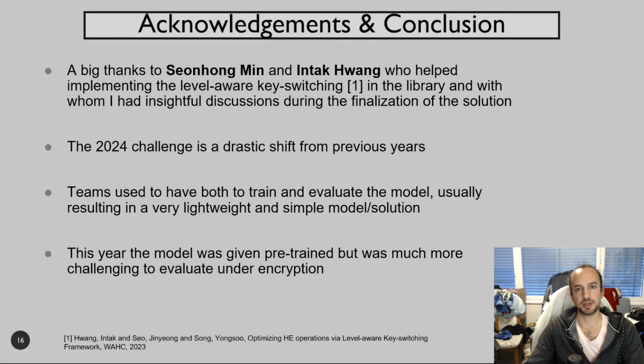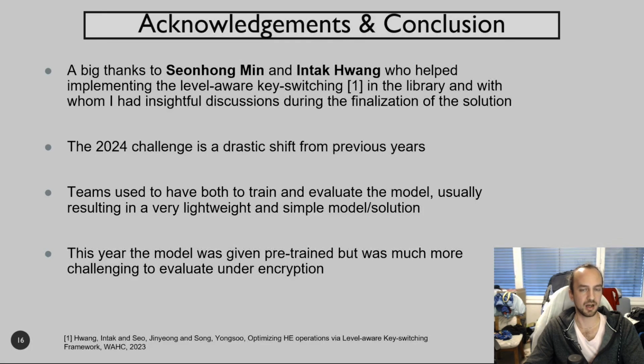And to finish, my 2 cents on this year's challenge. Usually teams would have to design, train, and implement the model to solve a specific problem. This would always result in a very lightweight, specialized model for the solution that was very easy to implement under encryption. As such, much more time was dedicated to the design and training of the model than its FHE implementation, making it more a competition about who was able to find the best plaintext model than an FHE-focused competition.